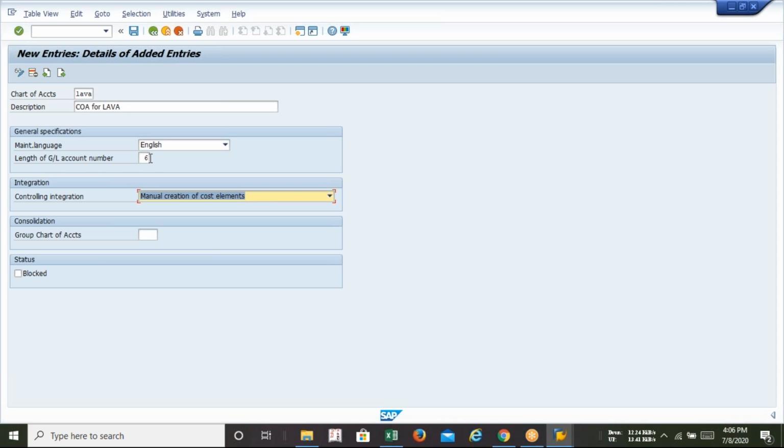Or if you change it to the 5, 4, you can use accordingly. Maximum length should be 10. I think 10 means it will be the 100 crore, I think. Okay, so maximum length will be 10. So I'll be using 6, no problem.